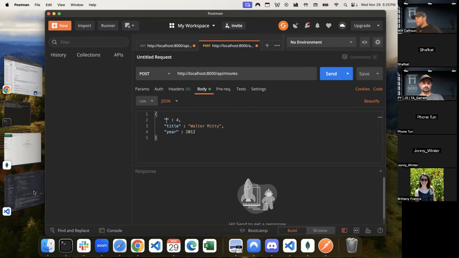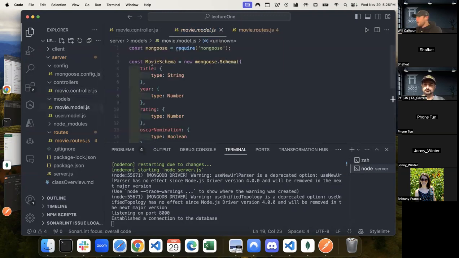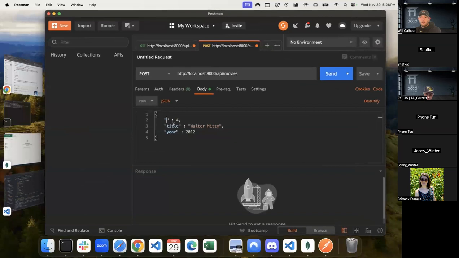Now, when you're testing your backend, and this is what I would absolutely suggest you do, get your backend up and running and then worry about your front end. Make sure the functionality works, and then your front end you can handle. But I like to go to my model and go through and make sure that everything is spelled correctly, named correctly, especially when I'm testing it. So I've got my title. Here I've got a title. Yep. I've got a year. Let's just delete this. So I've got my title, my year.